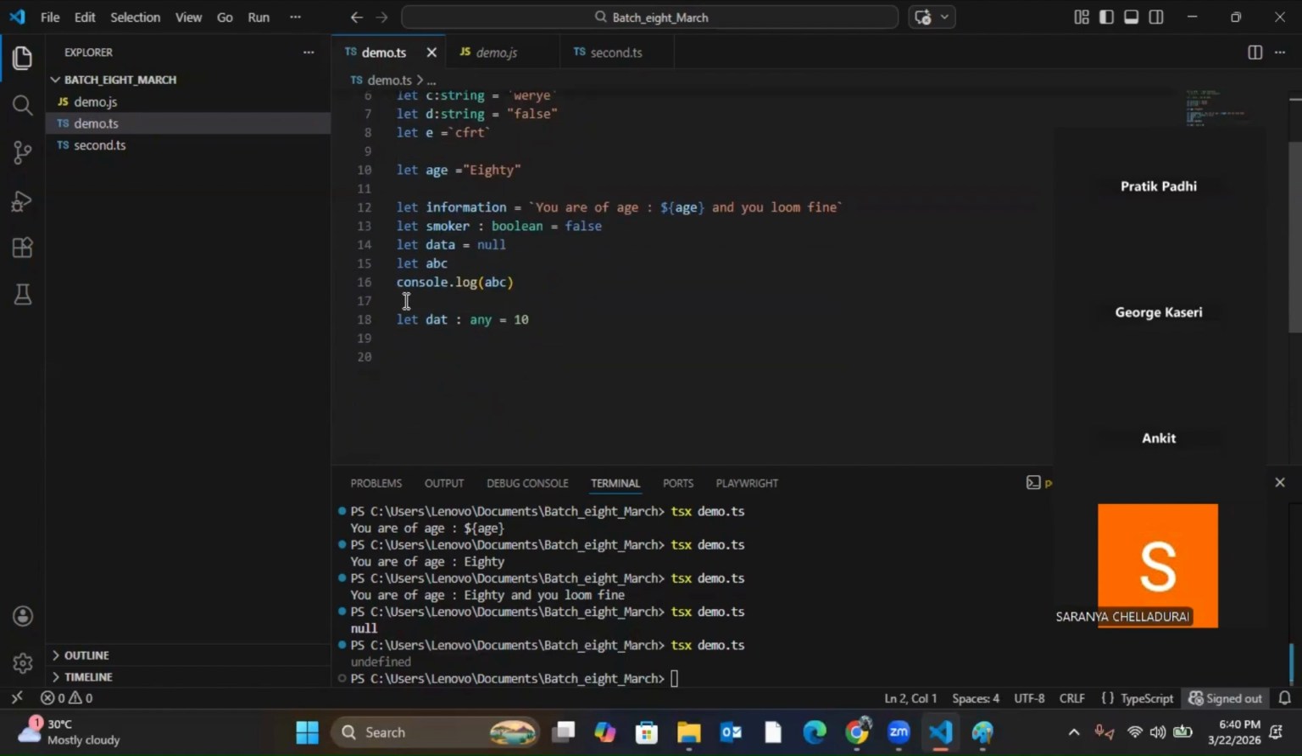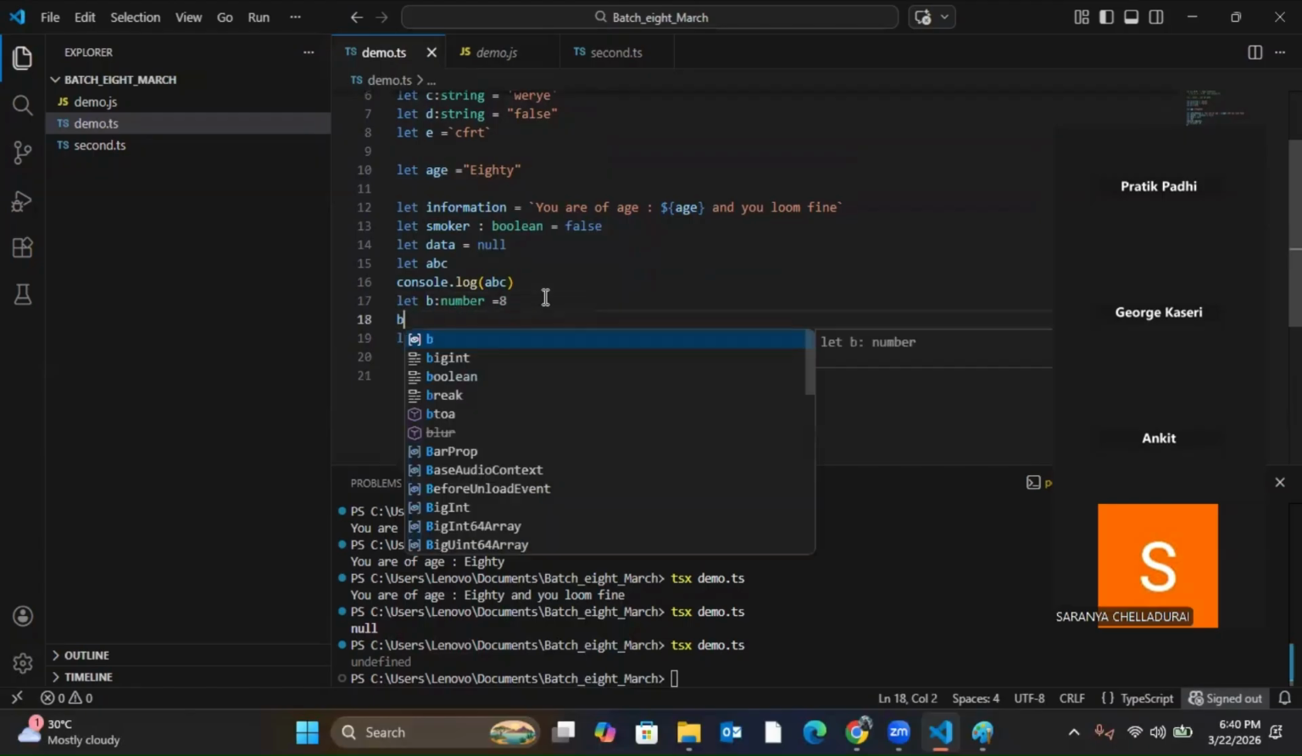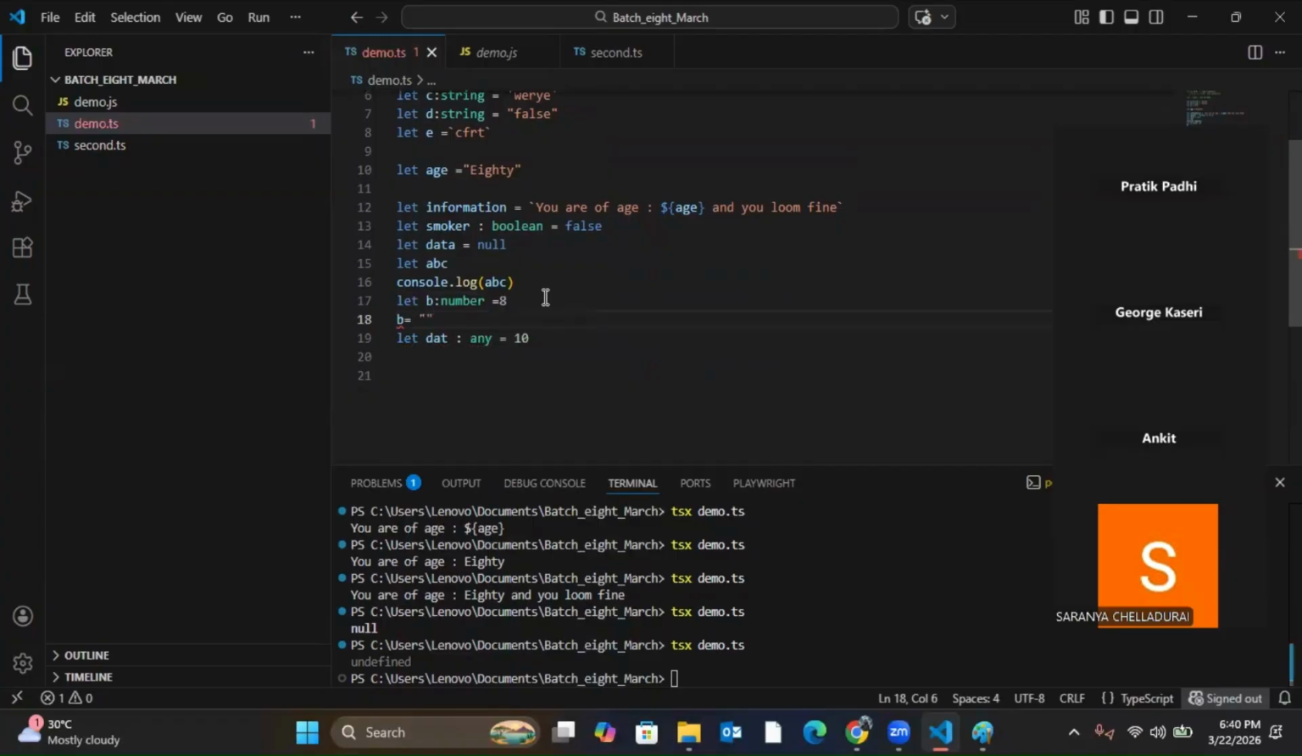Now see, when I'm declaring something as number, and if I want to give a string value to it, it will throw me an error. But I have declared this particular data type as any. When I declare any, that means it can store number, undefined, null, string, boolean. Anything it can store. Now if I declare and assign a string value to data, it is not an error.